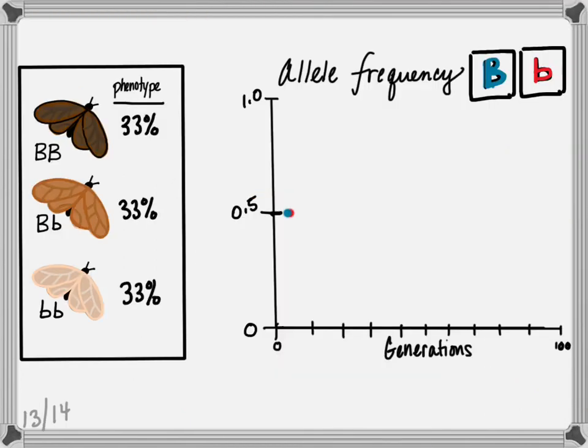So let's assume that we started off with an even mixture of phenotypes. About a third of the moths have dark brown, a third have medium brown, and a third have pale tan, almost white wings. How do we figure out the allele frequency for these individuals? I'm telling you that it's about 50% for each allele, but let's prove it.